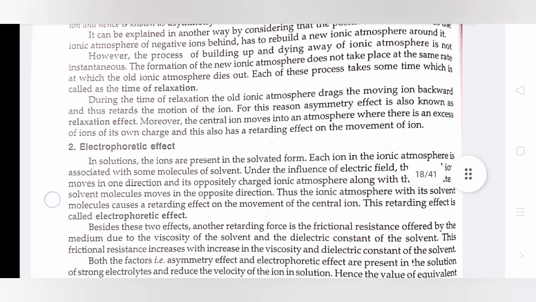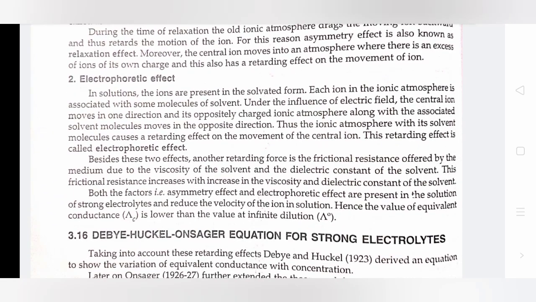Electrophoretic effect. In solutions, the ions are present in the solvated form. Each ion in the ionic atmosphere is associated with some molecules of solvent. Under the influence of an electric field, the central ion moves in one direction and its oppositely charged ionic atmosphere along with the associated solvent molecules moves in the opposite direction. Thus the ionic atmosphere with its solvent molecules causes a retarding effect on the movement of the central ion. This retarding effect is called the electrophoretic effect.